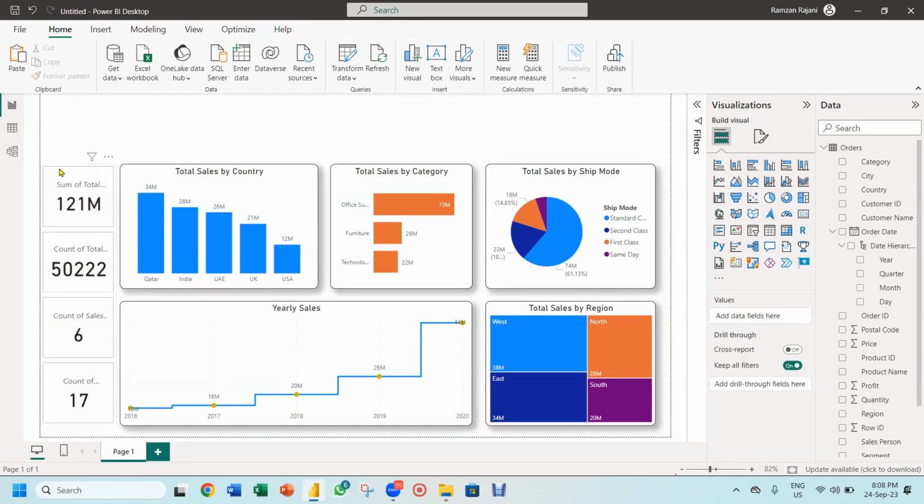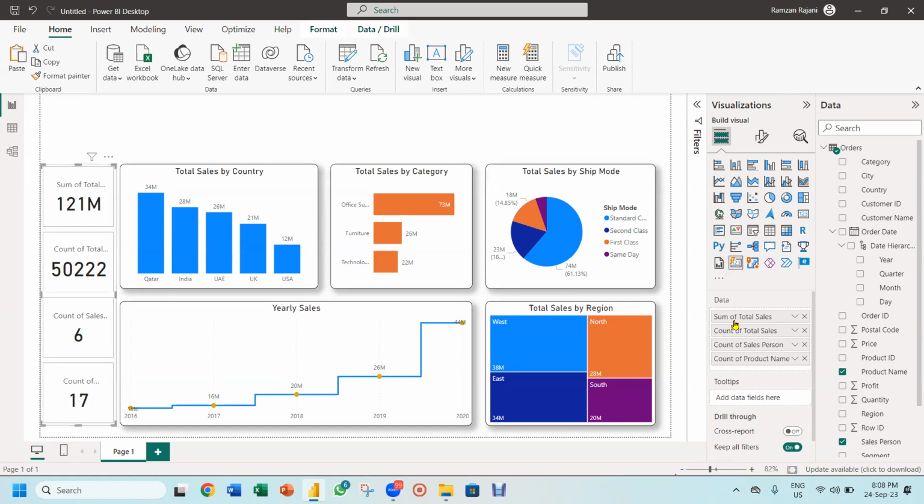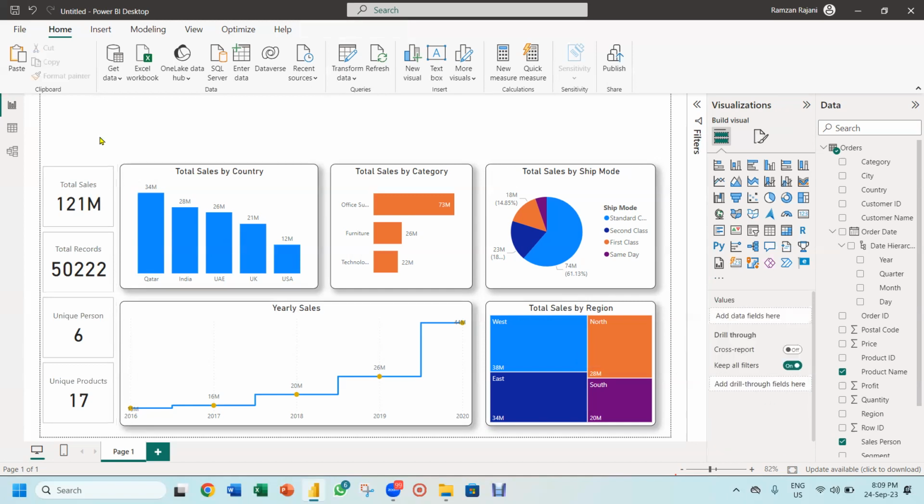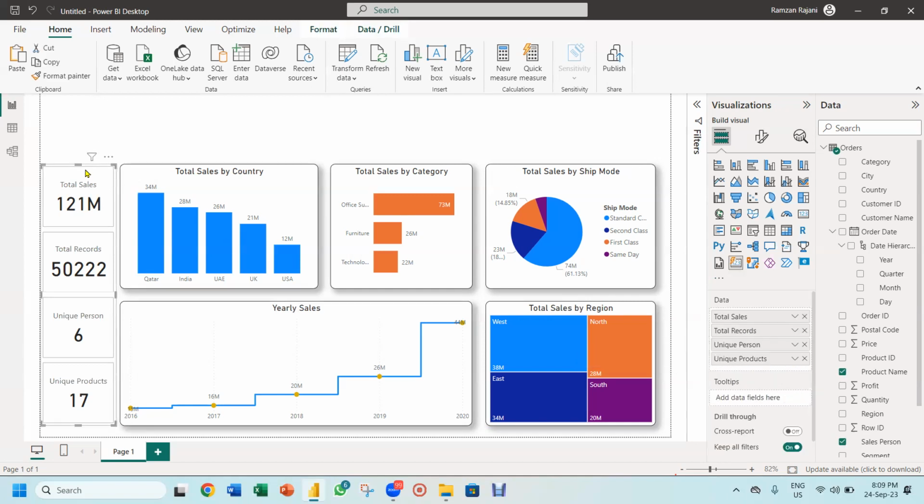This is something really amazing. You want to change the heading? From here, you can change the heading. I will just double click on it, and I will say total records. Getting it, friends? I click on it, and I will say unique person. And I click on it, and I say unique products. Got it? See how simple it is to create all these things in Power BI, right?